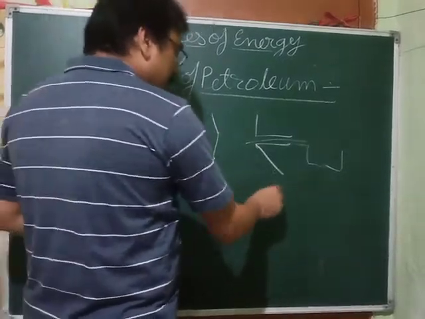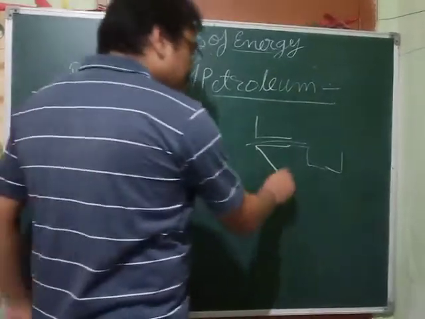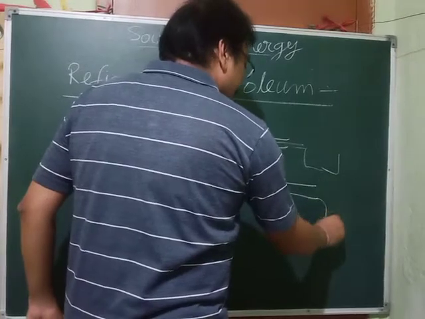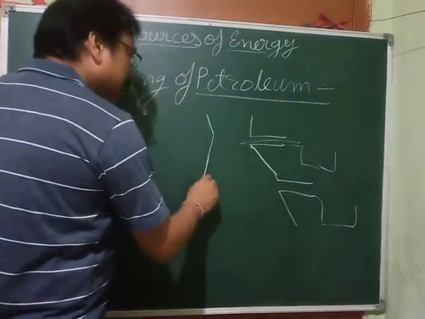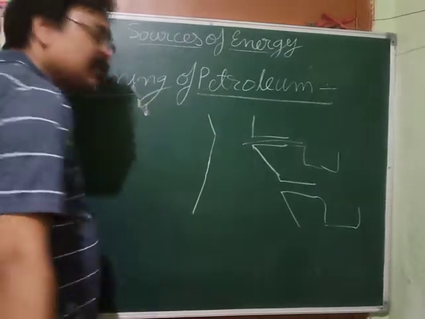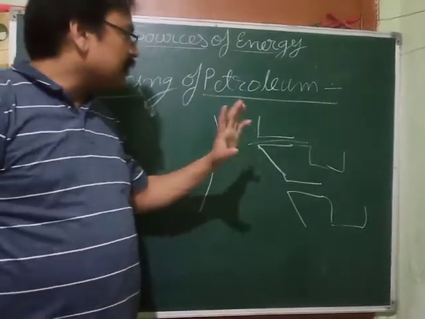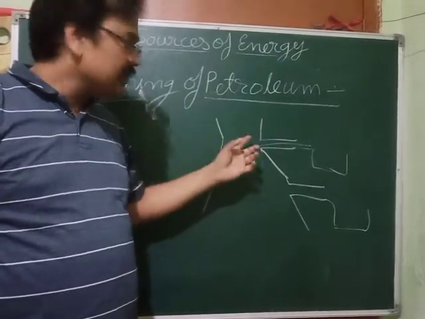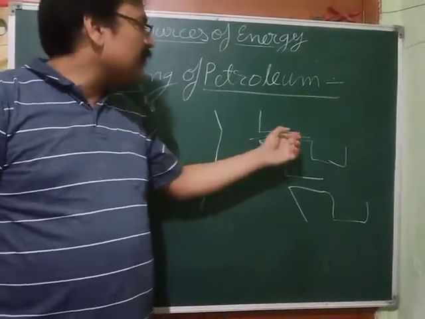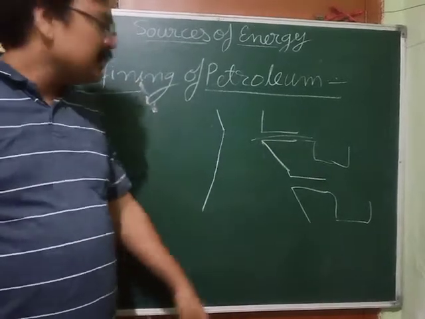Then the second one will vaporize, go like this and get collected, and again the remaining will go down. So the component with the lowest boiling point will vaporize first at lower temperature, go out and get collected over here. The second one